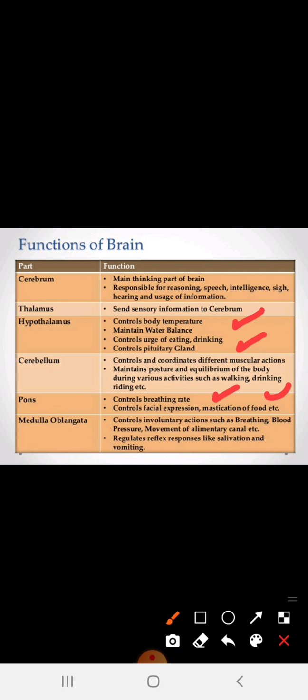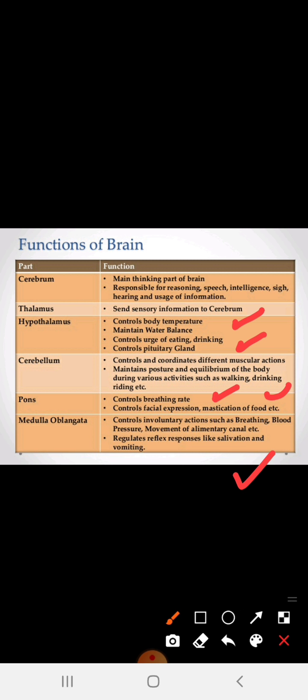What is the function of the medulla oblongata? It controls involuntary actions such as breathing, blood pressure, movement of the alimentary canal, and regulates reflex responses like salivation and vomiting. Dear students, when you are going for revision, don't go through the whole part.